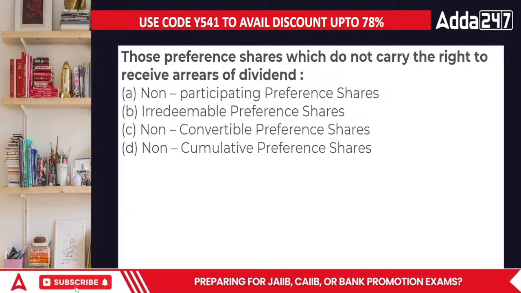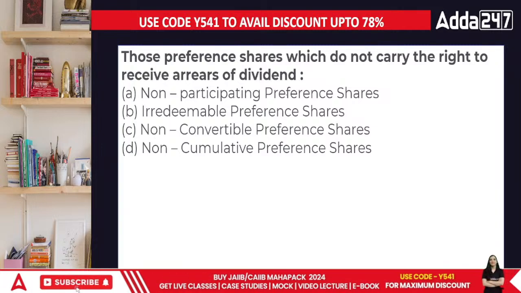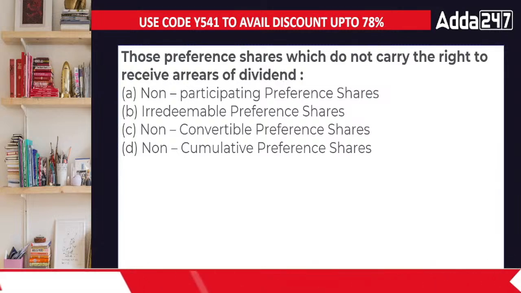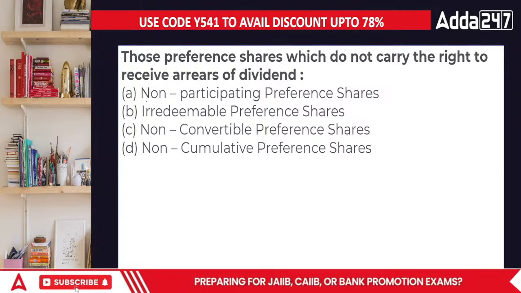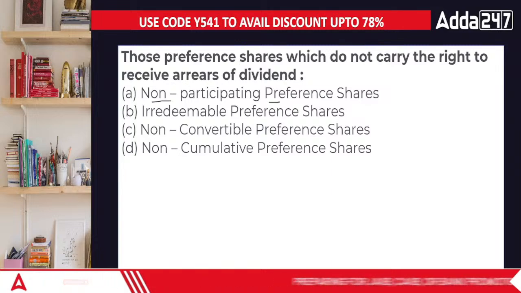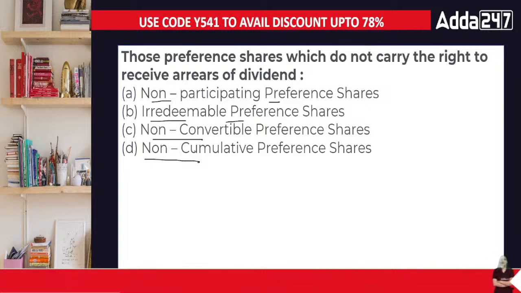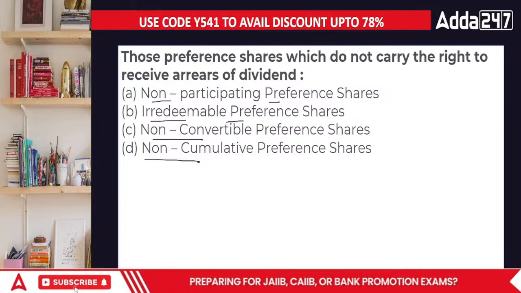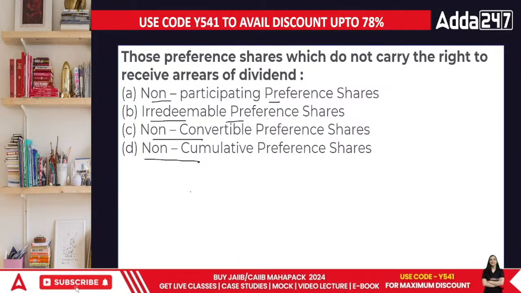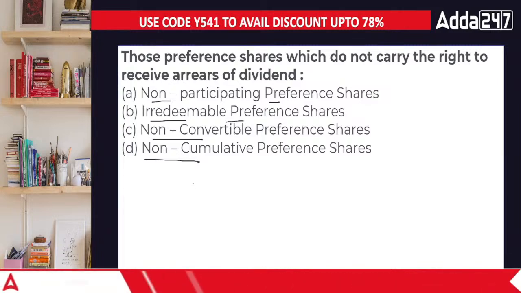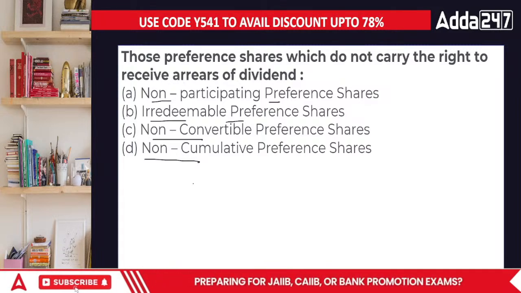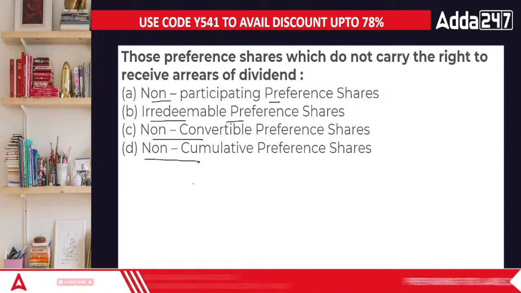Those preference shares which do not carry the right to receive arrears. If we talk about the right to receive arrears, those are basically amounts which are pending and the person hasn't paid. Whenever the question says shares which do not have the right to receive, when the company faced a loss in that particular year, no one will get the part of profit.